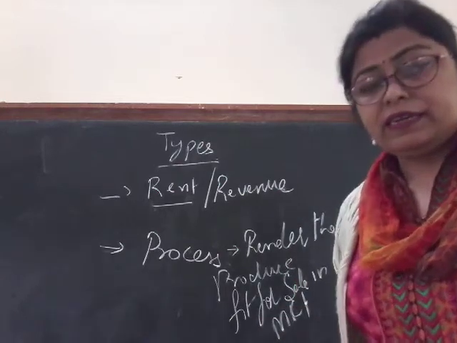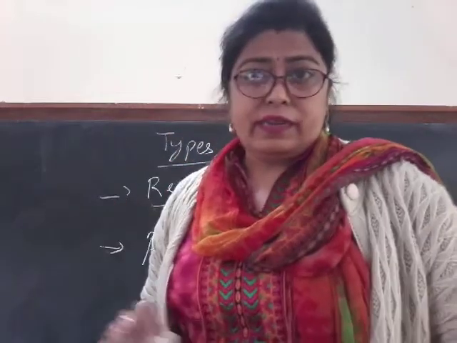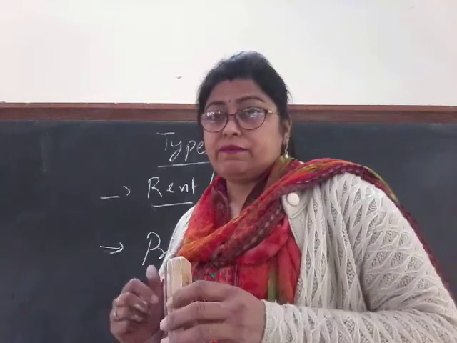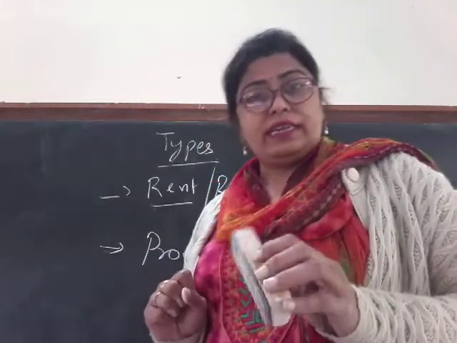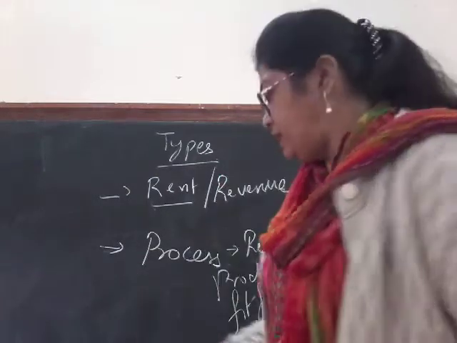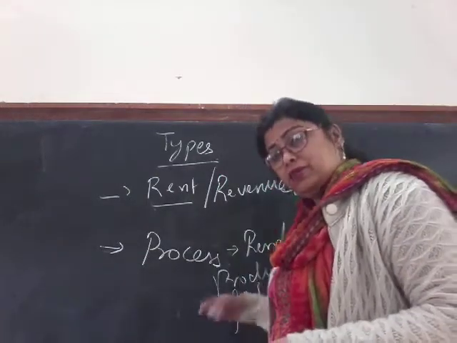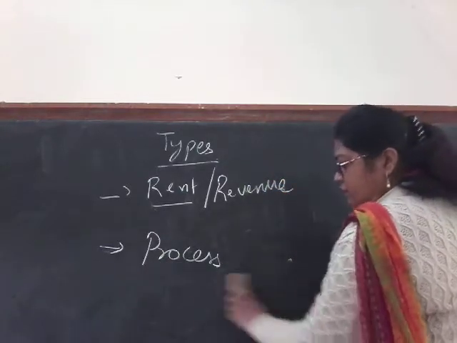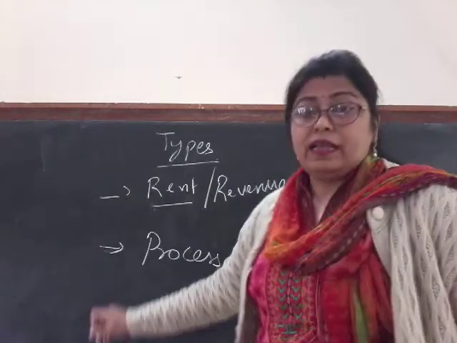I hope it's clear. Then the next one: now you remember X in our earlier example, what he had done. He had received rent, and he had received rent in kind also. He can also do the same thing, he can do a certain process in order to render it fit for sale in the market, and he can sell.